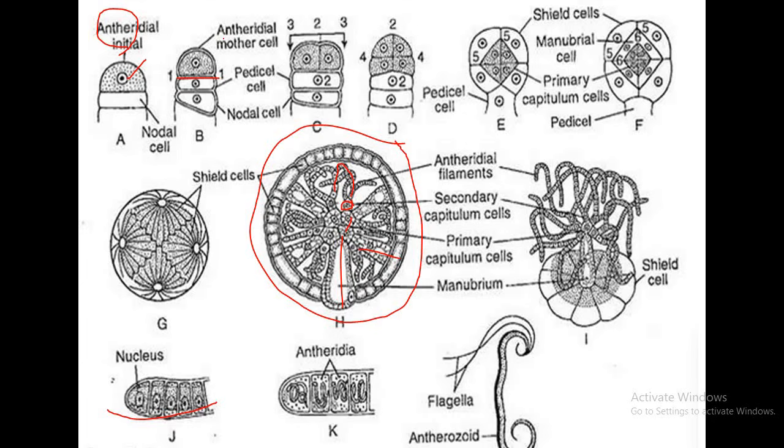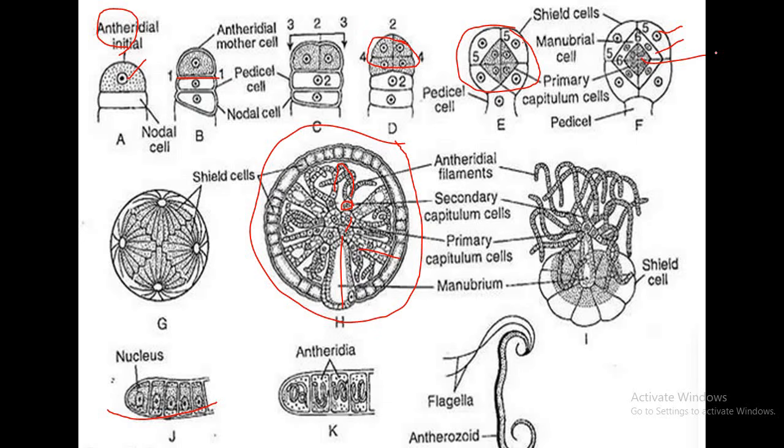Antheridial mother cell after two vertical divisions forms quadrate stage, and this quadrate stage after transverse division forms 8-celled octant stage. In this octant stage, by periclinal division, 2 layers of 8 cells and finally 3 layers are formed.